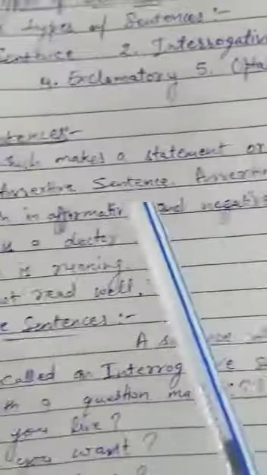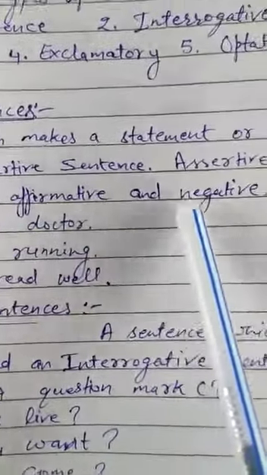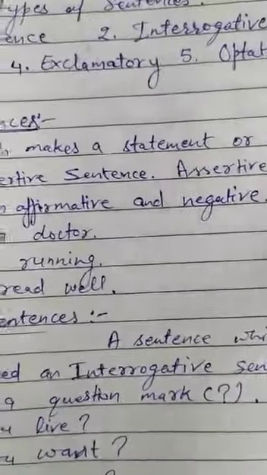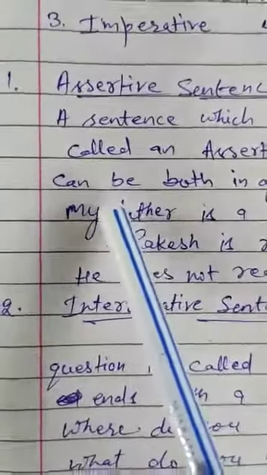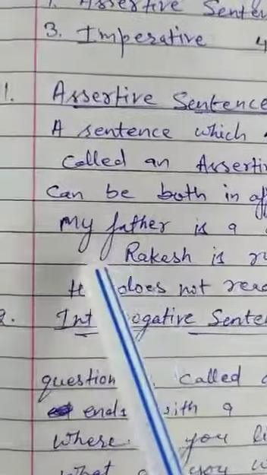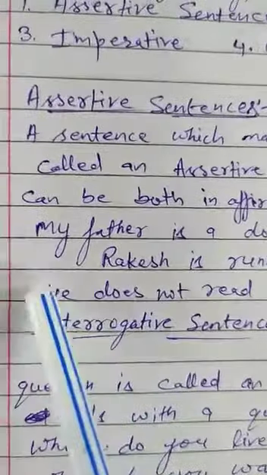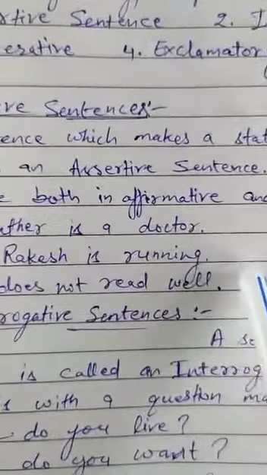Assertive sentences can be both affirmative or negative. For example, my father is a doctor. Rakesh is running. He does not read well.